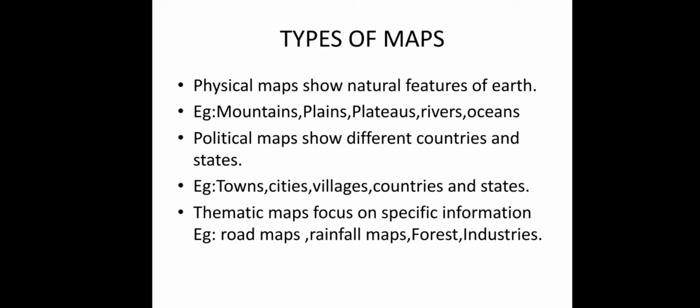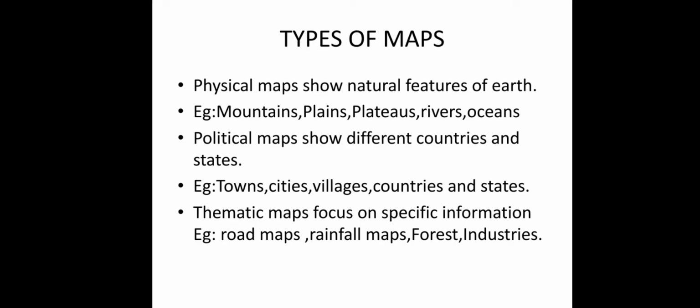And the second one is political map. What is meant by political map? A political map shows different countries and states. For example, if we are taking India and its states, if we want to know where the places are in India, South India, North India, what the states inside India are, then we use a political map. So it shows countries and states. For example, towns, cities, villages, countries, states, every place we are studying, it is called a political map.